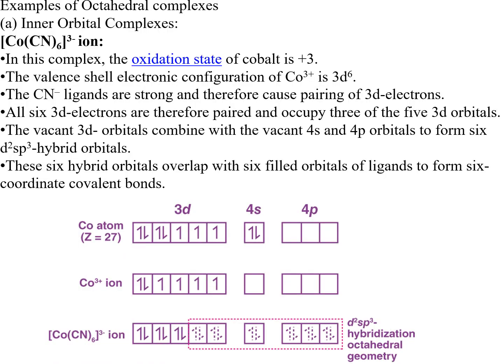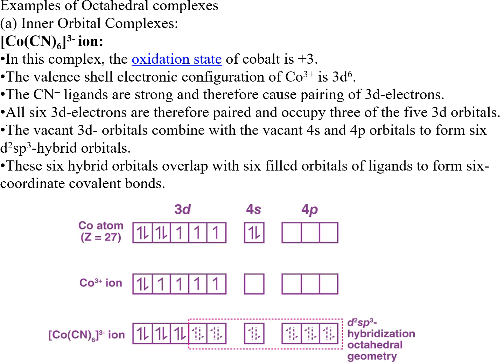So the first one is an example of octahedral complexes, inner orbital complexes. In this complex, the oxidation state of cobalt is +3. The valence shell electronic configuration is 3d6. The cyanide ligands are strong, therefore causing the pairing of 3d electrons.